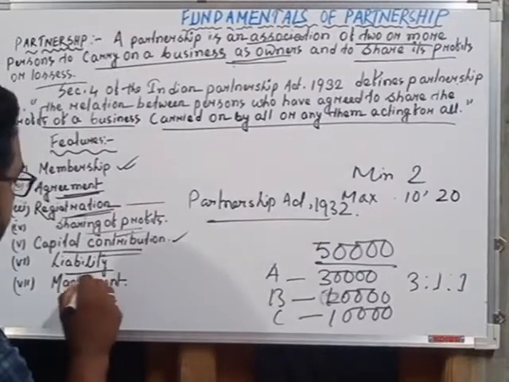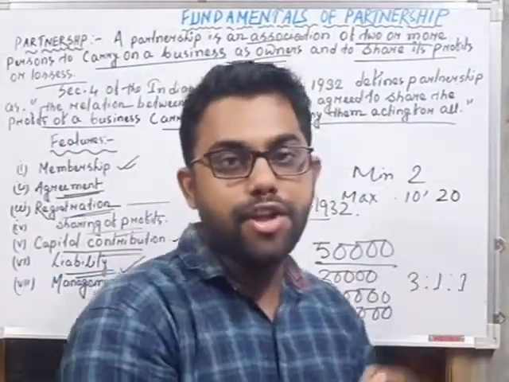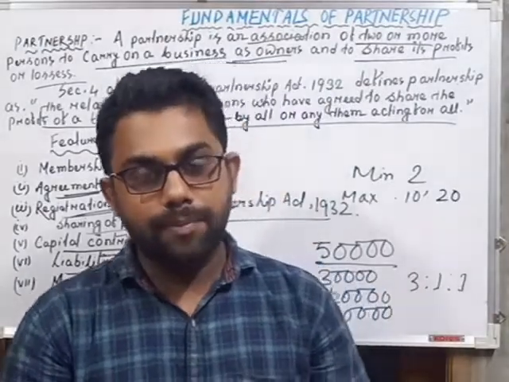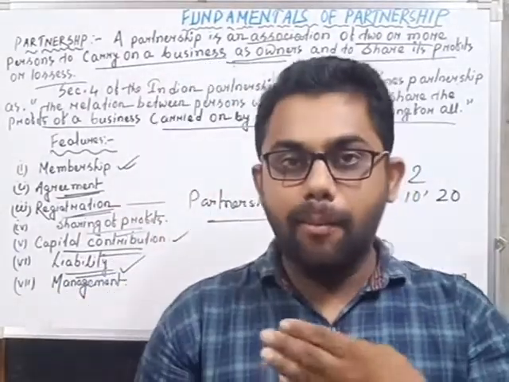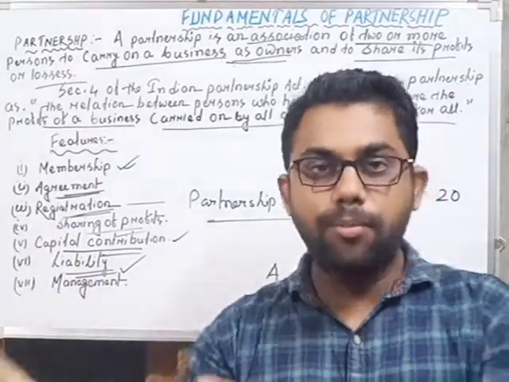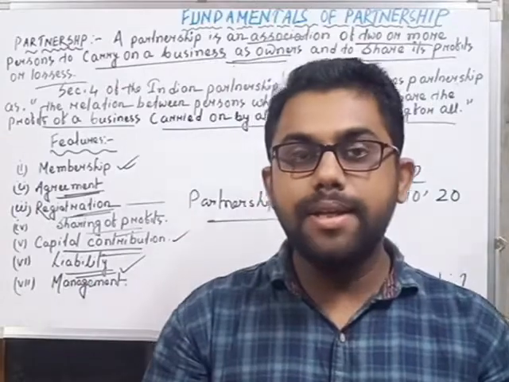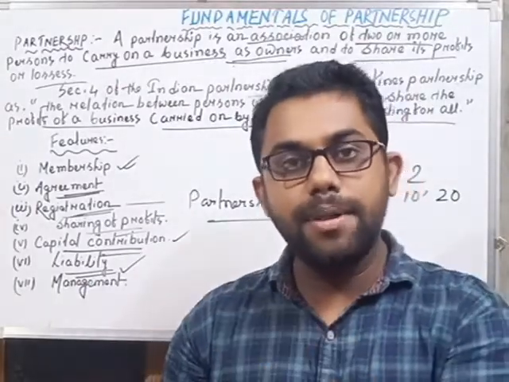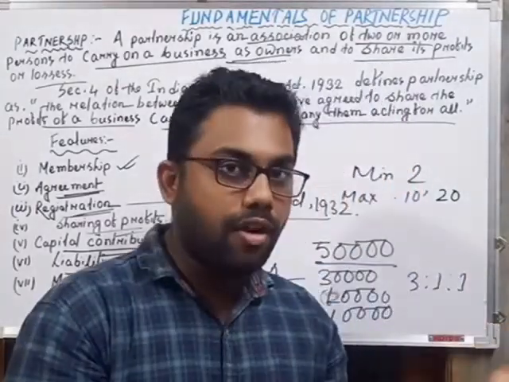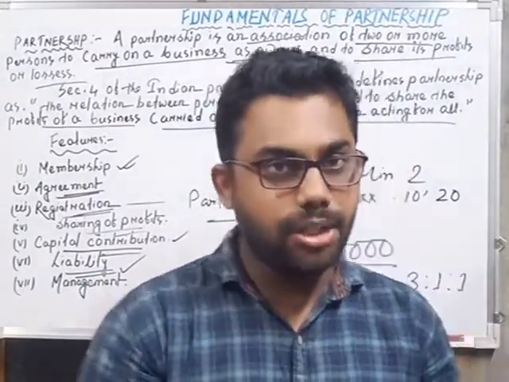Next one is the liability. What is liability? Liability means the liability of the partnership business. Liability means any amount which is required to be paid by the business in future. Suppose the partnership firm has a liability, and the liability cannot be set off. That means the liability cannot be paid off by selling all the assets of the partnership.